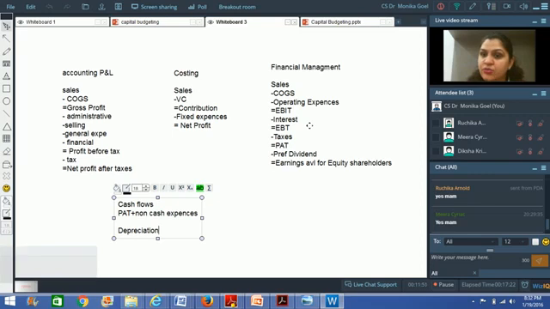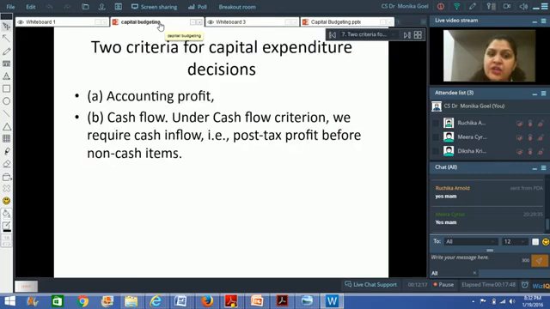So as a person of finance, I would say that if this money is with me, it is a source of funds for me. If depreciation is still there with me, that means I'm not supposed to give it to anybody. This is also a source of funds for me and I will utilize it in my way. That is why, as a person of finance, I am interested not in the accounting profits, I am interested in the cash flows. Is the point getting clear? The difference of the three subjects is clear? Right?